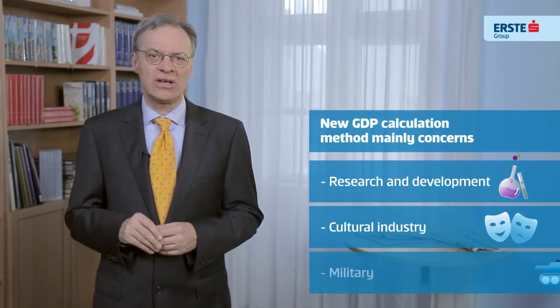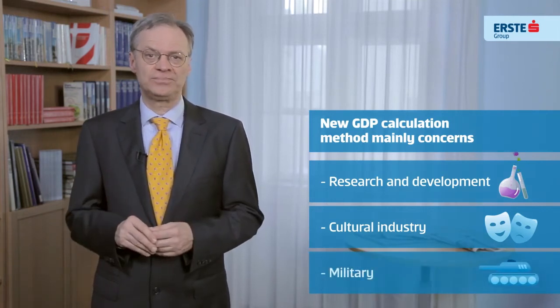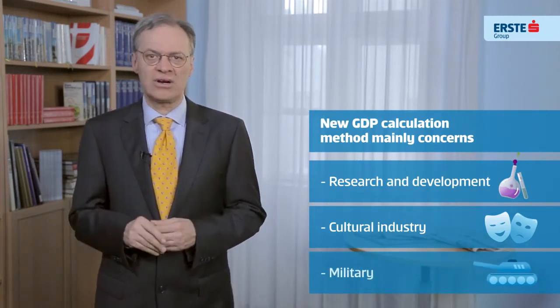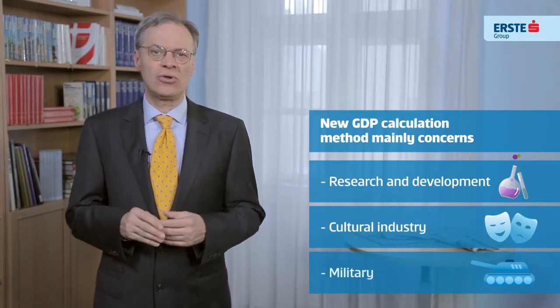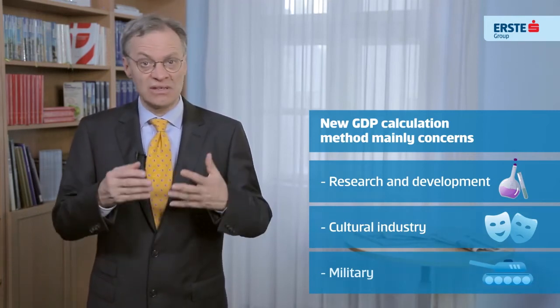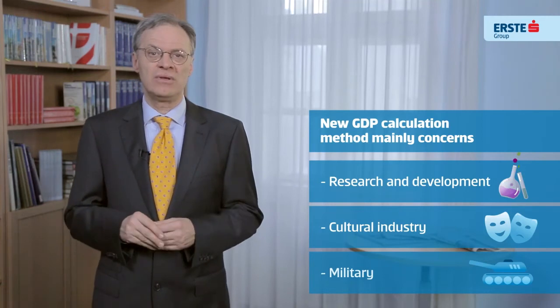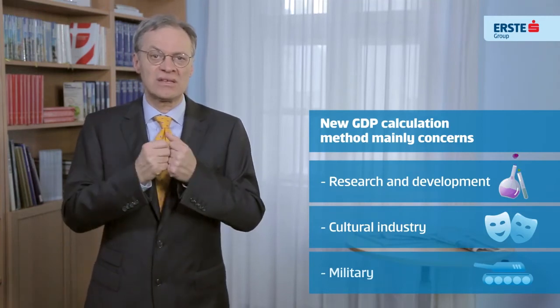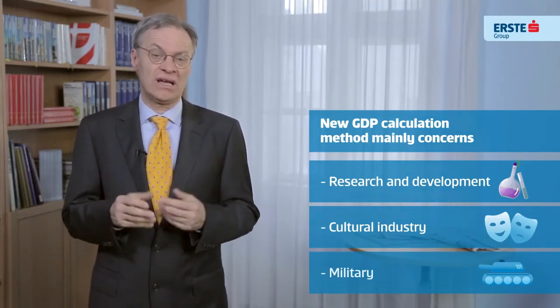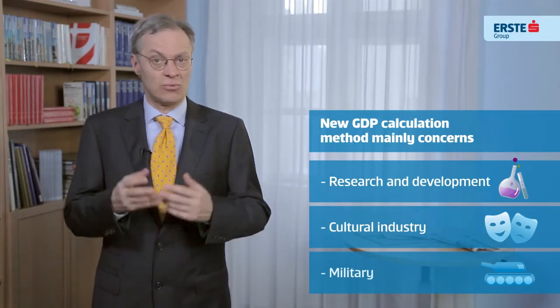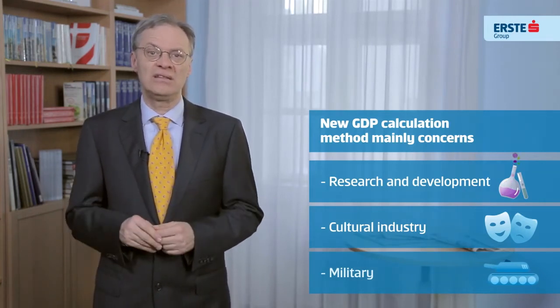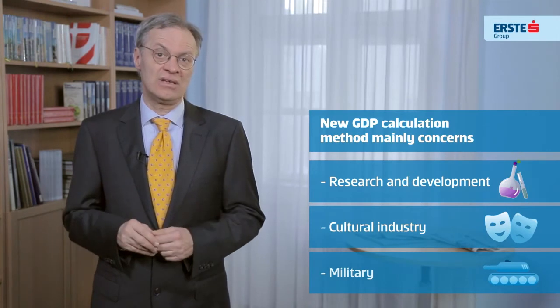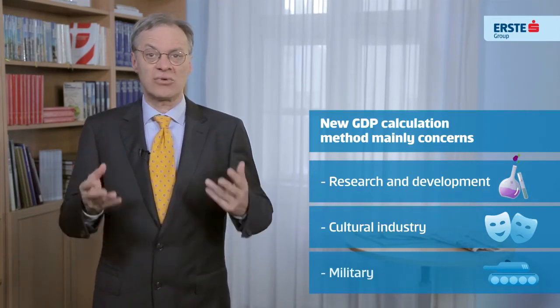The third area concerns military expenditure. Spending on arms and ammunition is no longer recorded as expenses but as investments. Therefore, they raise nominal GDP. This had already been normal accounting practice in the US for quite some time. There, the effect is larger as military expenditure plays a greater role than in Europe.